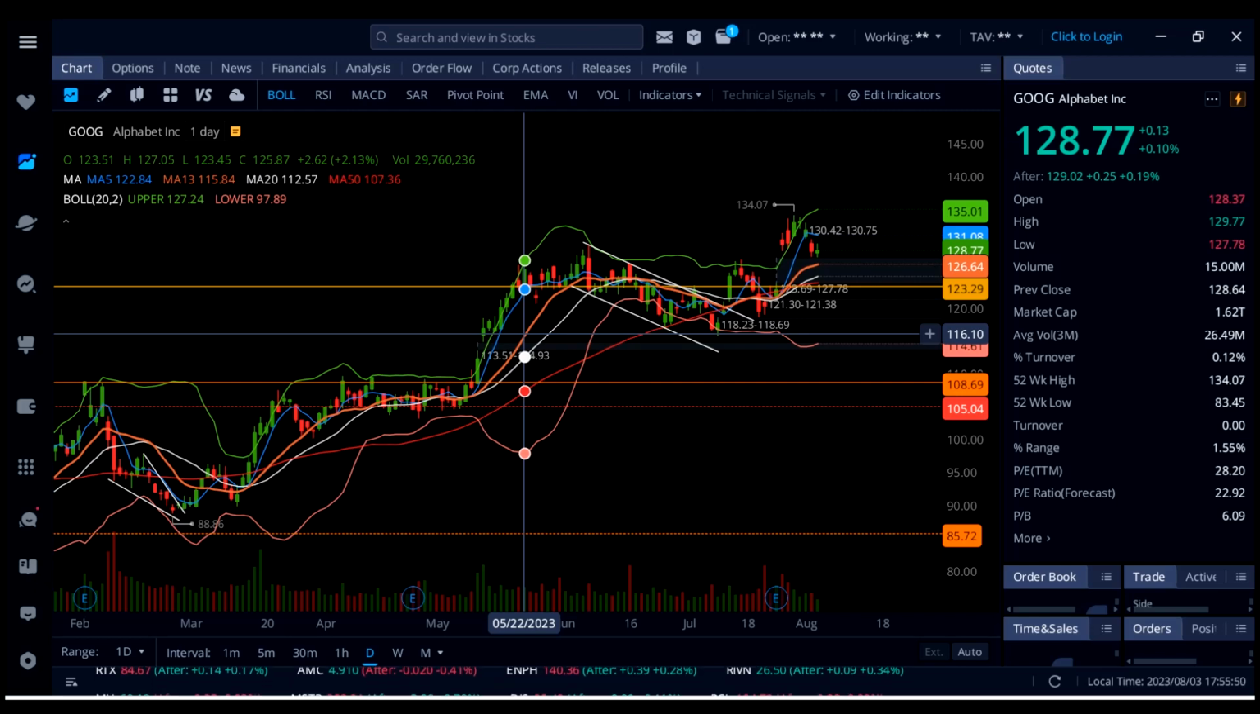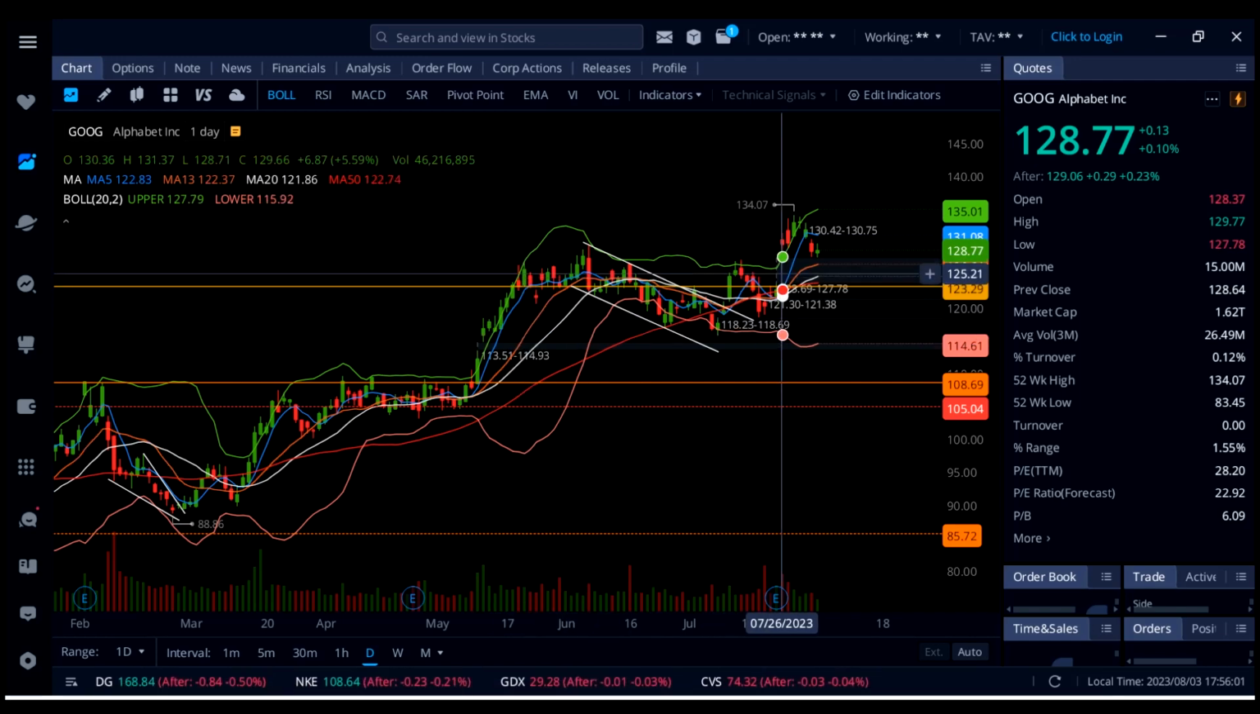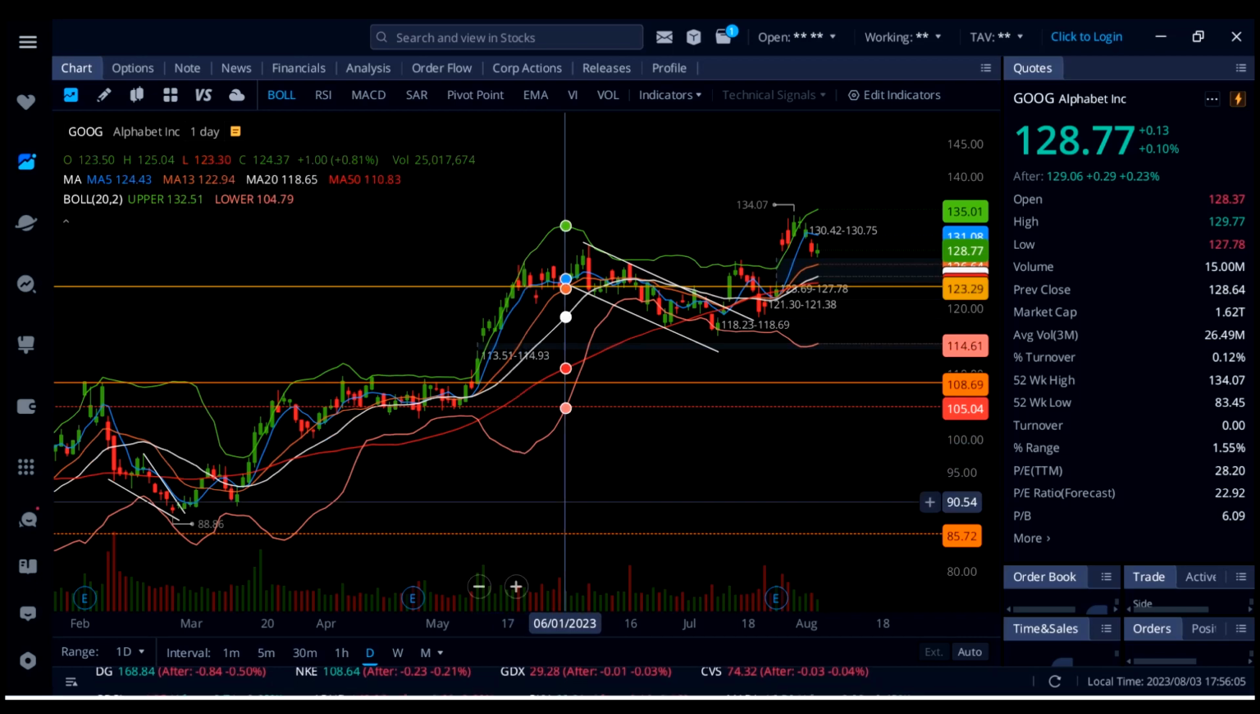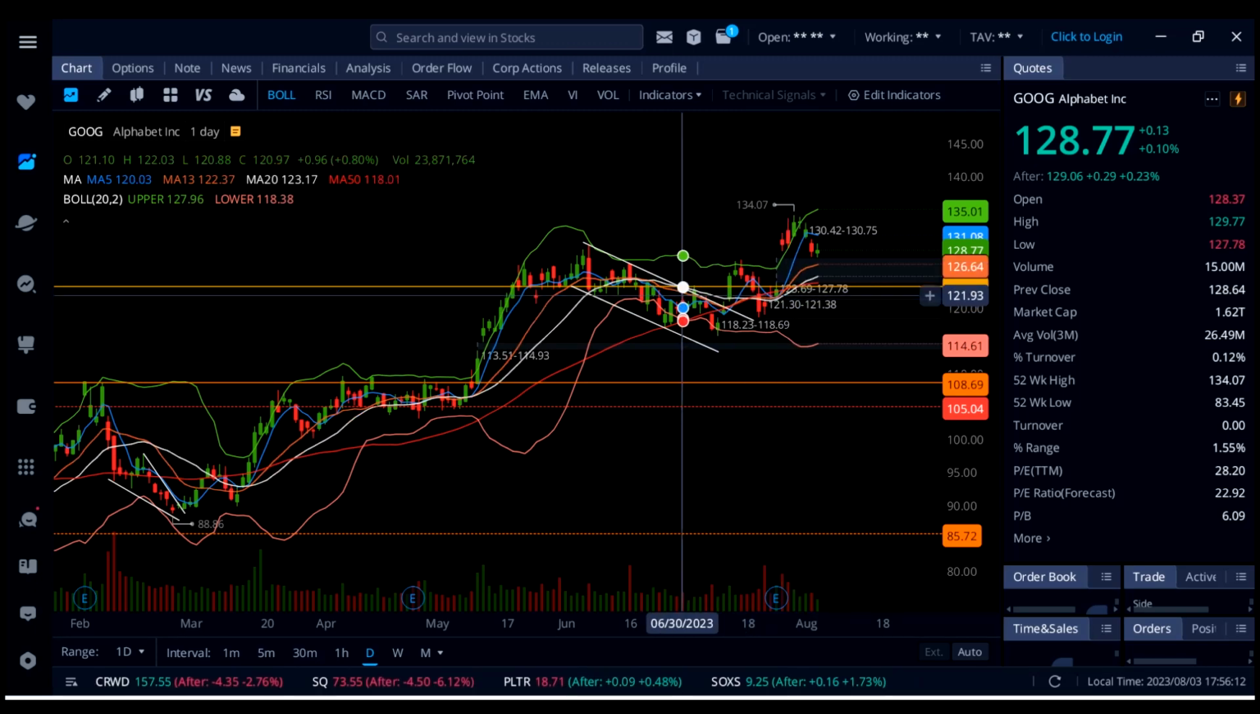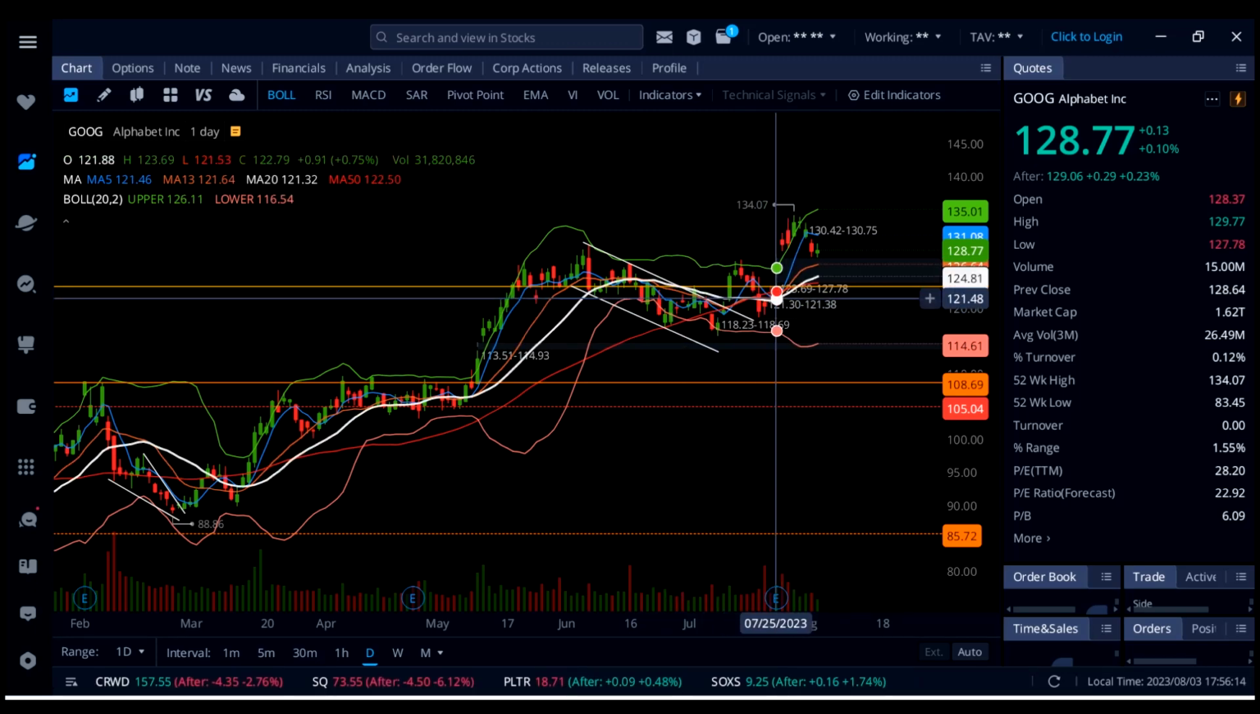Now, if Google can hold that as a support, we're going to see the gap getting closed on top, 130.75, and then Google can move even higher, back up to 134 to 135. So watch out for that on Google stock. Below 126 to 127, we do have support on Google at 124.81, and then the gap below, 123, which is also a strong support on Google stock.